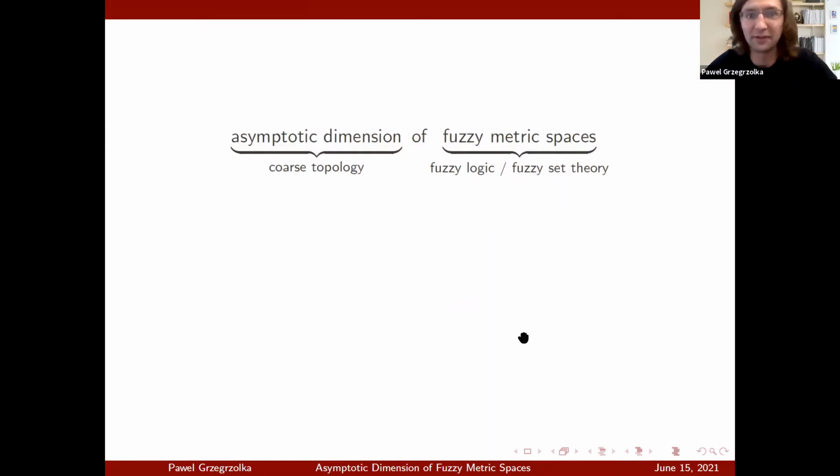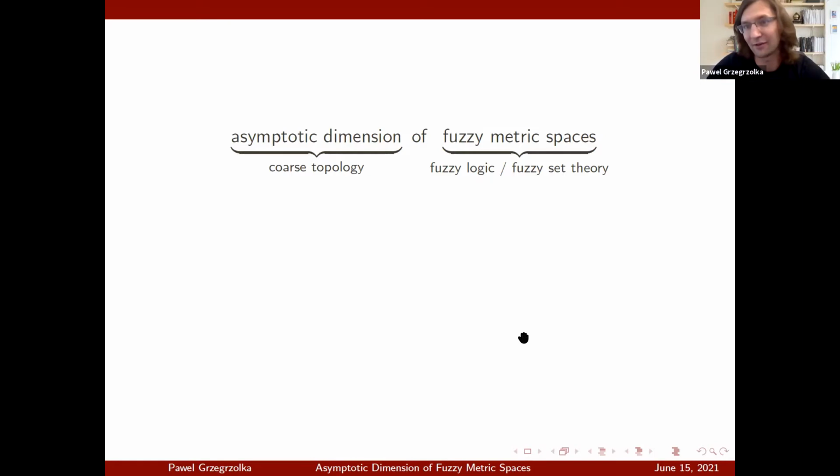So what is asymptotic dimension of fuzzy metric spaces? It combines two areas of mathematics. Asymptotic dimension comes from coarse topology, and fuzzy metric spaces come from fuzzy logic or fuzzy set theory. So we will first focus on explaining briefly what coarse topology is and what asymptotic dimension is. Then we will move on to explaining what fuzzy logic and fuzzy set theory are. And at the end, we'll see how these two things combine into asymptotic dimension of fuzzy metric spaces.